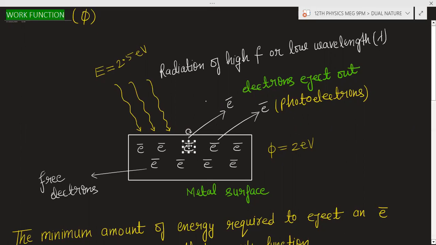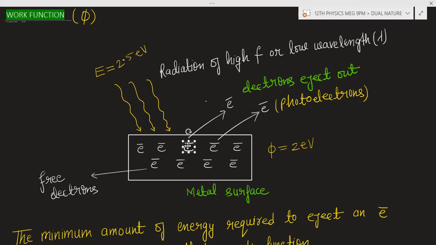Now this electron will have an energy of 0.5 electron volt. Now suppose this electron is just at the verge of ejecting out. There are other electrons also on the surface. Suppose this electron collides with another electron, and in that collision, that 0.5 electron volt of energy is spent. So now will the electron eject out?